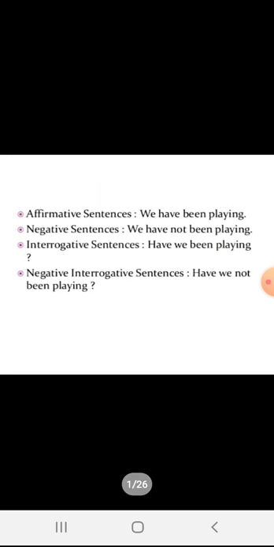Similarly, you can convert this present perfect continuous tense into negative and interrogative by adding not, because again here we have the helping verb. We have been playing. We have not been playing. And how will you write the interrogative? Have we been playing with a question mark?